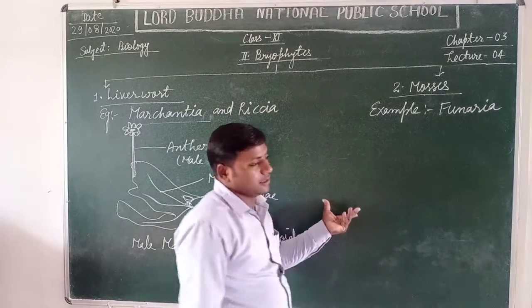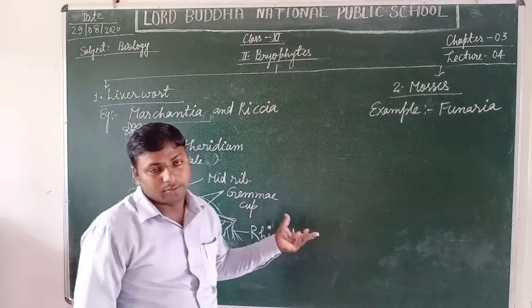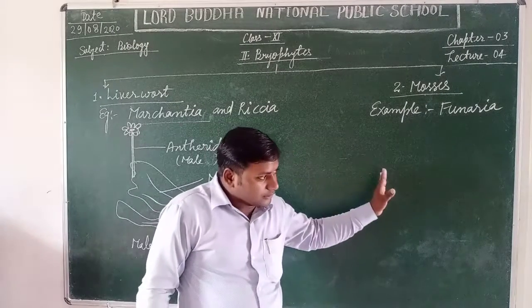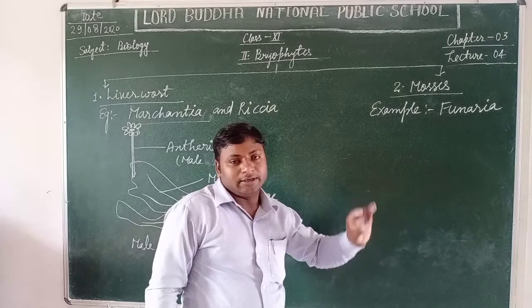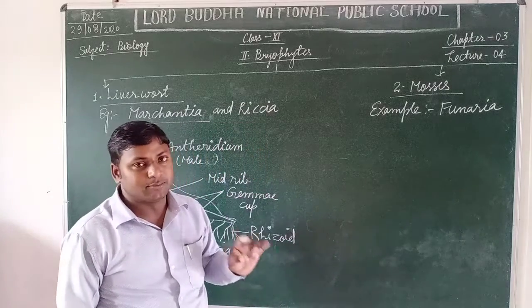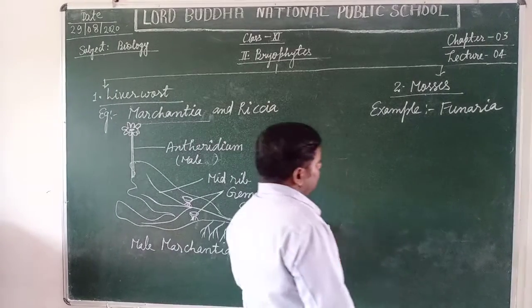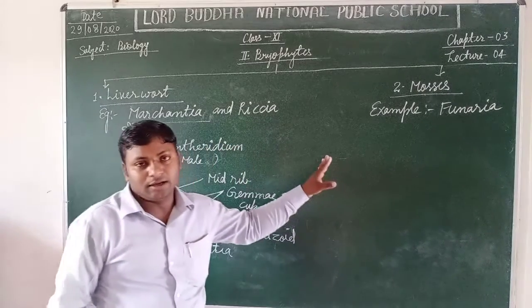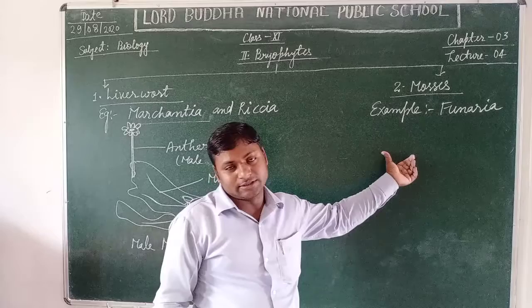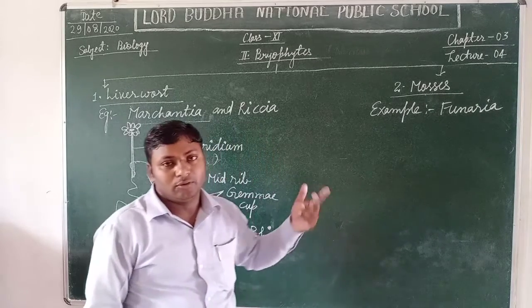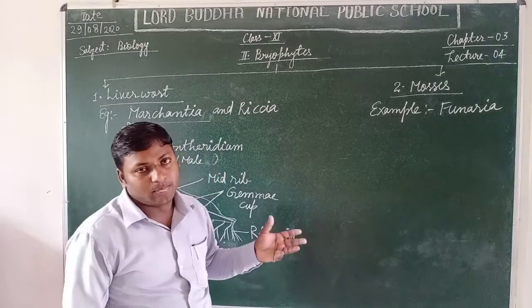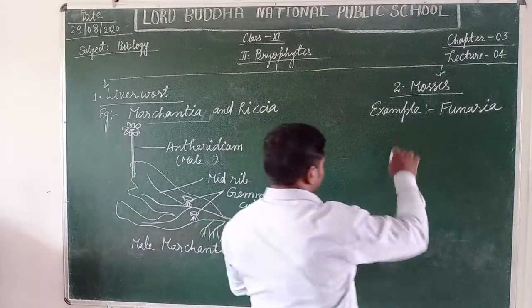The rhizoids are multicellular and may be unicellular. The plants contain male as well as female branches. The male branch bears the seta, the capsular structure called the sporophyte, whereas the female branch bears the archegonia.